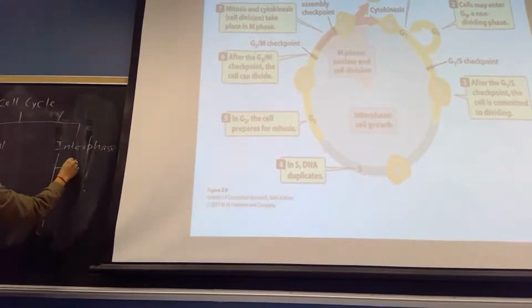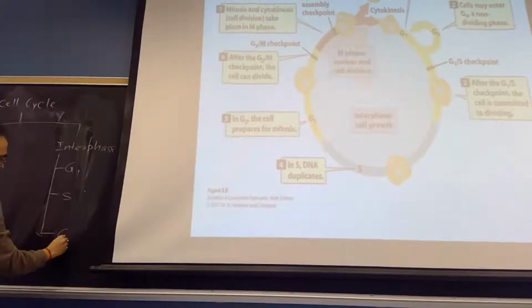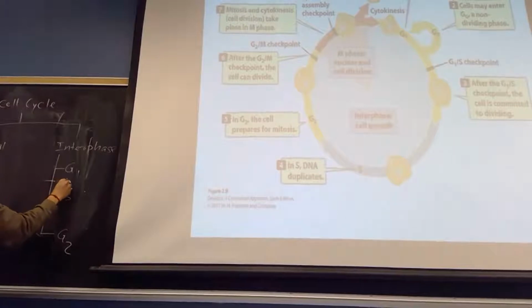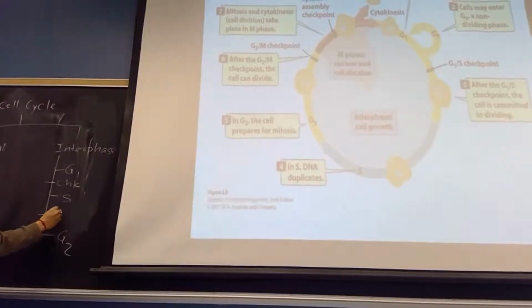Interphase can be divided into three phases: G1, S, and G2 phase. Between G1 and S, there is one checkpoint. Between S and G2, there is one checkpoint.